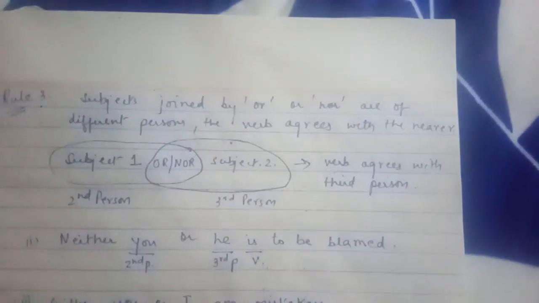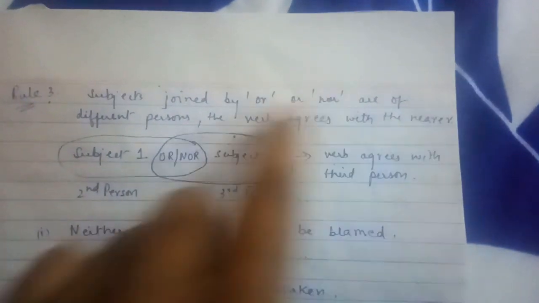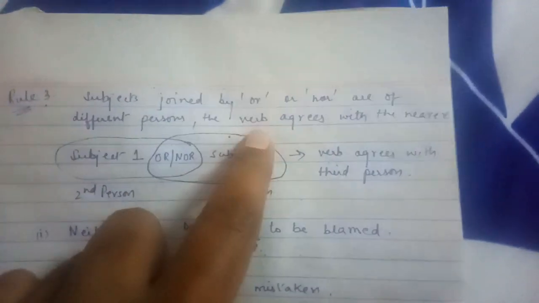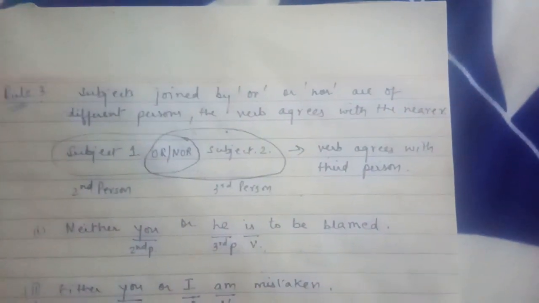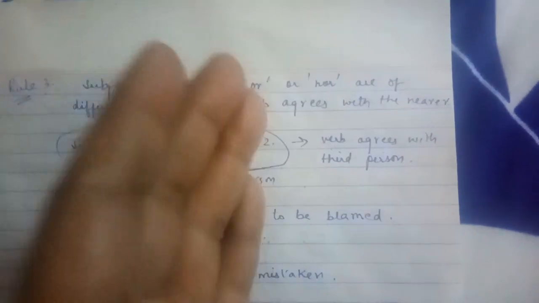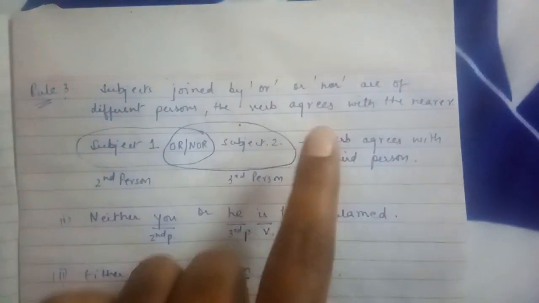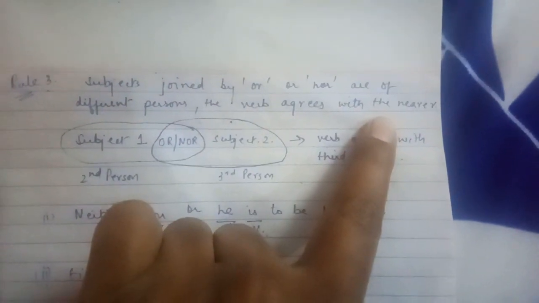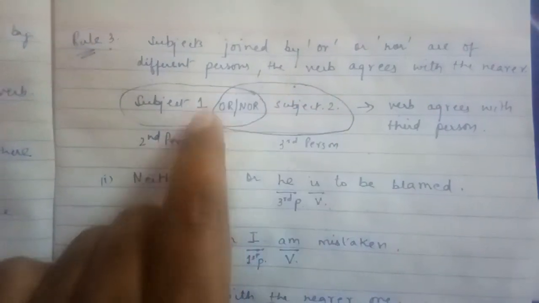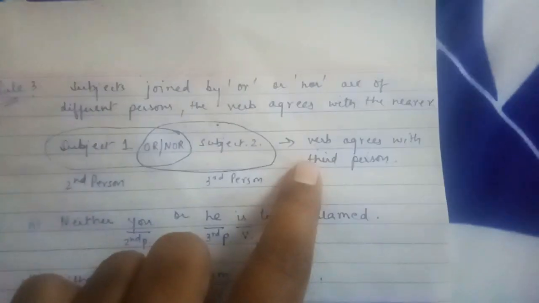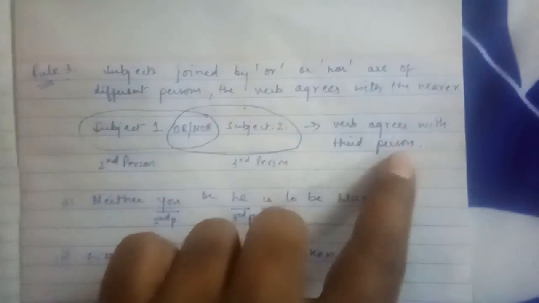Now rule number 3. Subjects joined by or/nor are of different persons. The verb agrees with the nearer one. Suppose in a sentence the subjects joined by or/nor are of different persons, then the verb agrees with the nearer one. Suppose subject 1 or subject 2 is connected by or/nor, then the verb agrees with the third person.